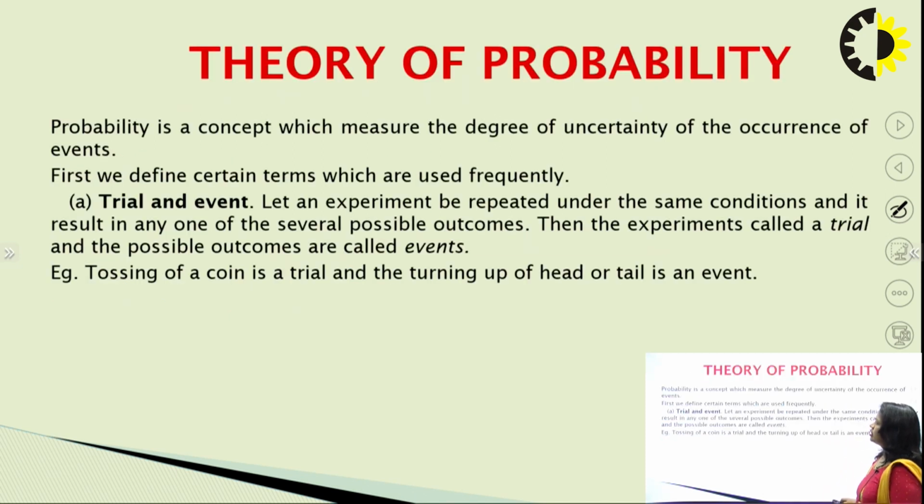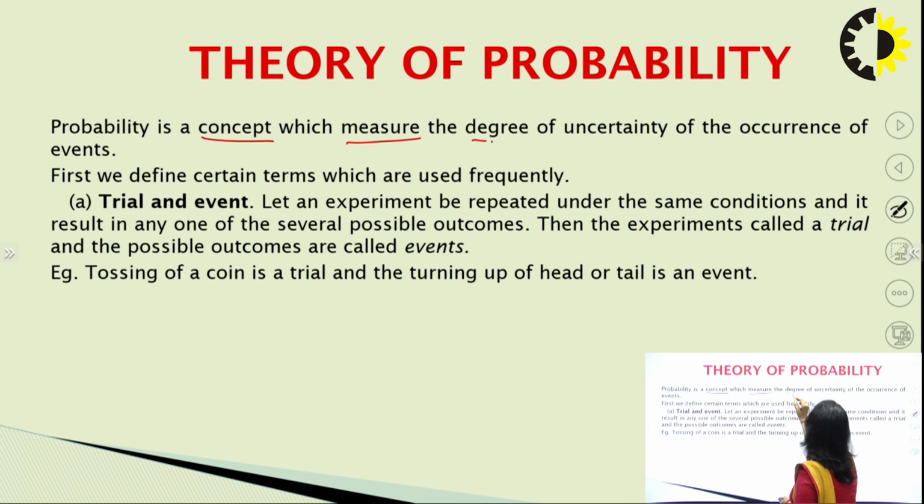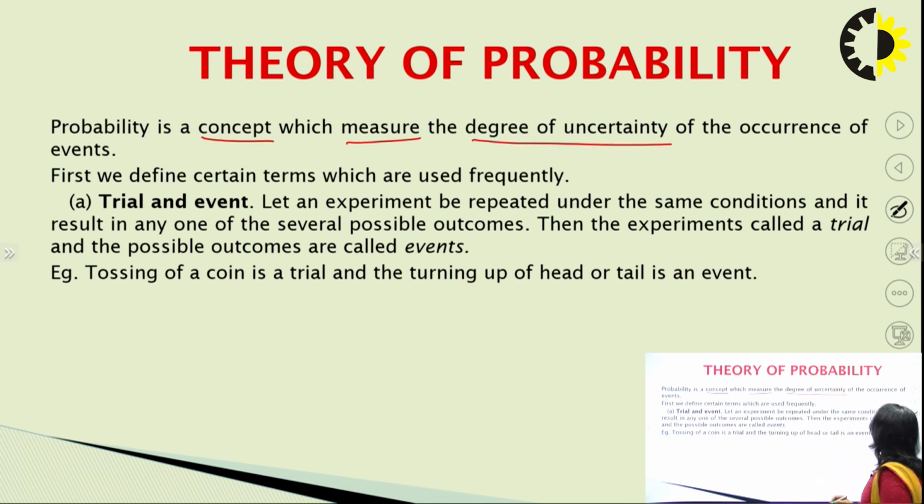So coming to the theory of probability. Now what is probability? Probability is a concept which measures the degree of uncertainty of the occurrence of events. Now there is an uncertainty defined in every event which is being conducted. So how to accept that event, how to measure that event, we will use probability for that measurement.